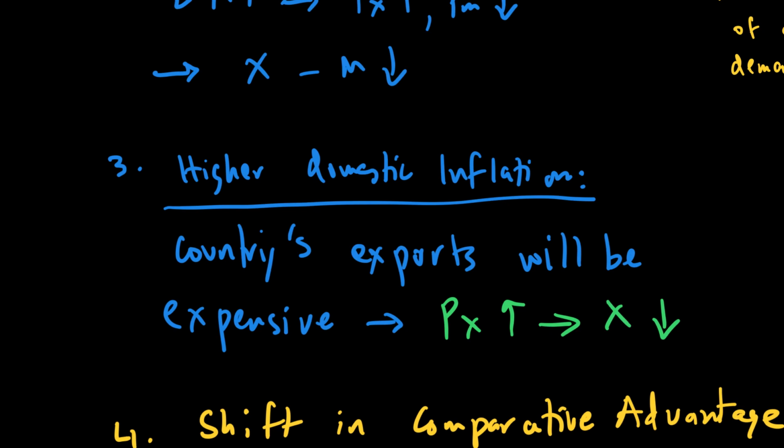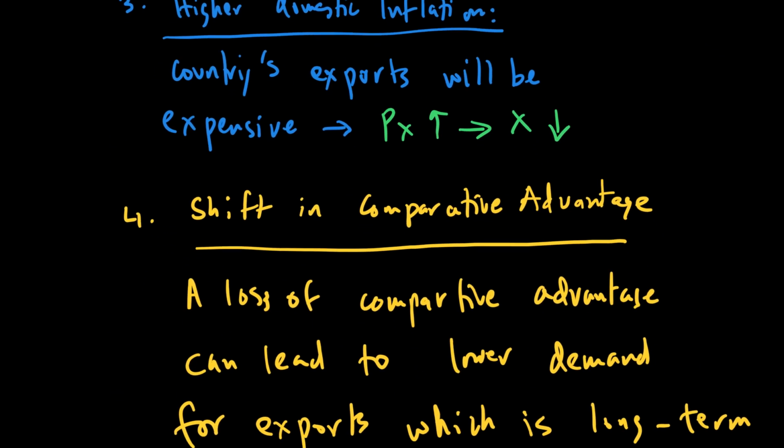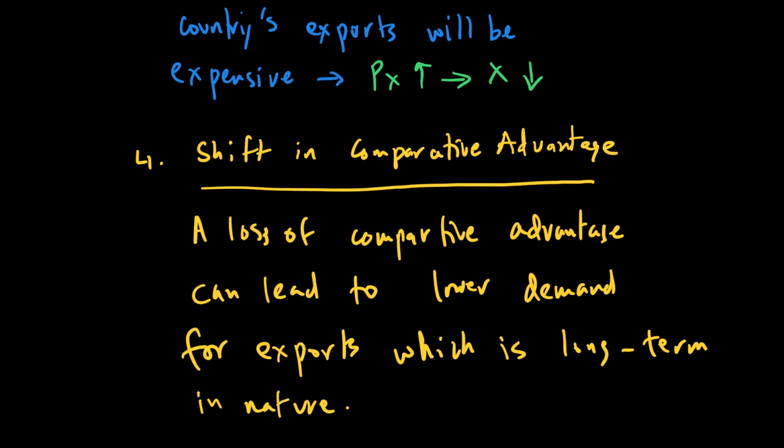The next one is a shift in comparative advantage. This is basically the idea that if a country runs into a current account deficit, it could be because they have lost comparative advantage. So a loss of comparative advantage can lead to lower demand for exports, which is a long-term decline.